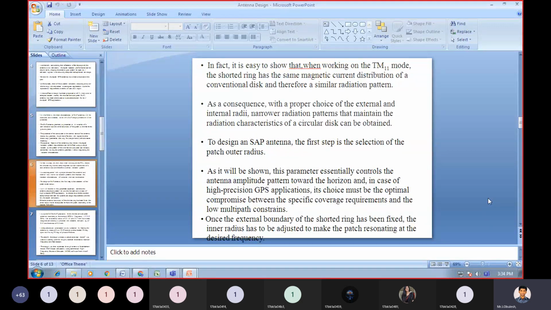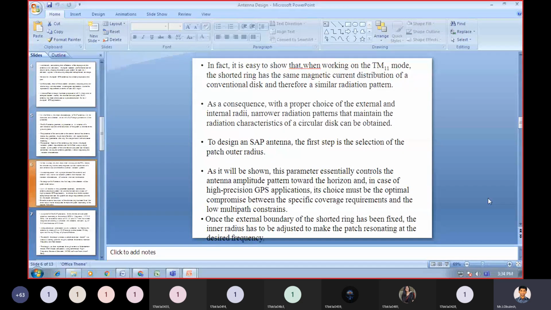Compromise between the specific coverage requirement and the low multipath constraints.